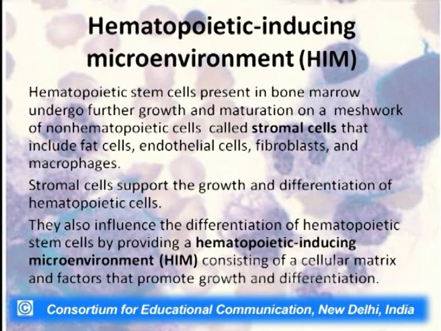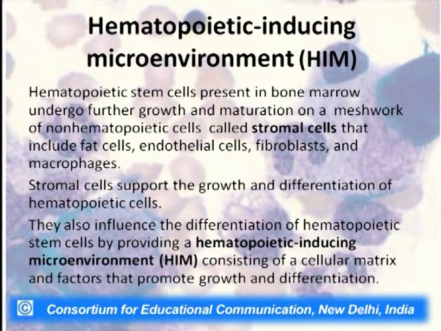Now, what defines that a hematopoietic stem cell should take a lymphoid lineage or a myeloid lineage? It is said that these HSCs, the hematopoietic stem cells, are highly influenced by HIM. HIM is an abbreviated form for hematopoietic inducing microenvironment. Now, where exactly is this HIM present? These hematopoietic stem cells are generally present in bone marrow, because as we said, hematopoiesis in adults takes place in bone marrow.